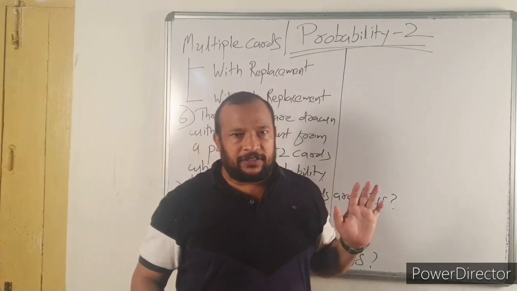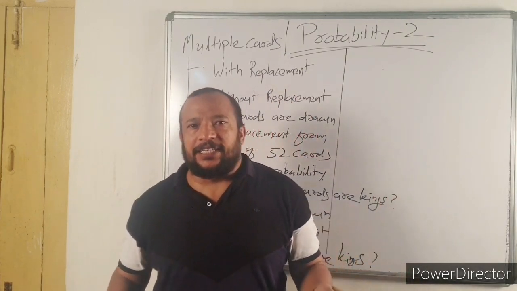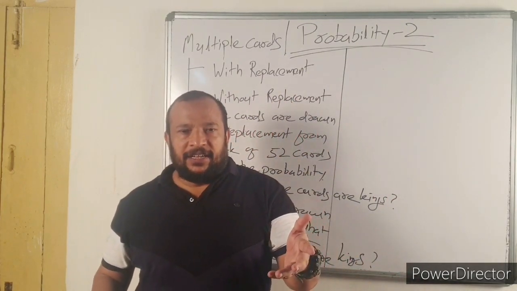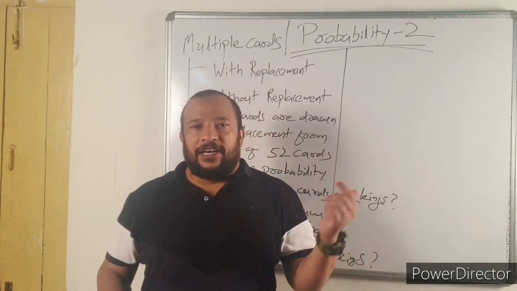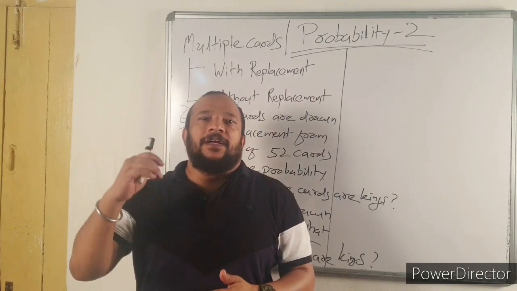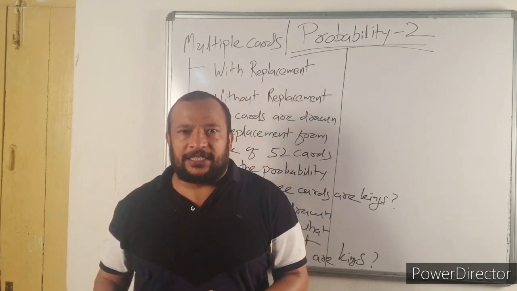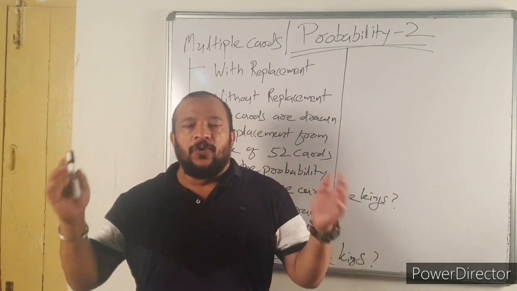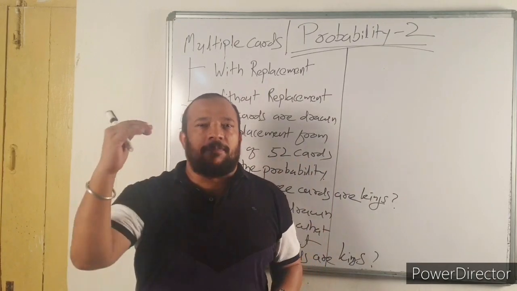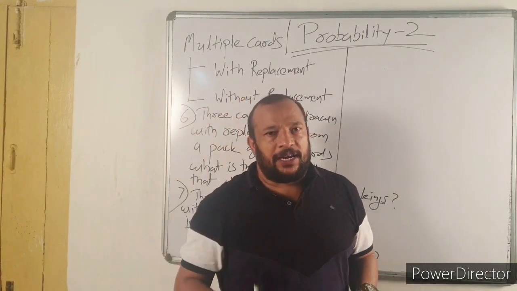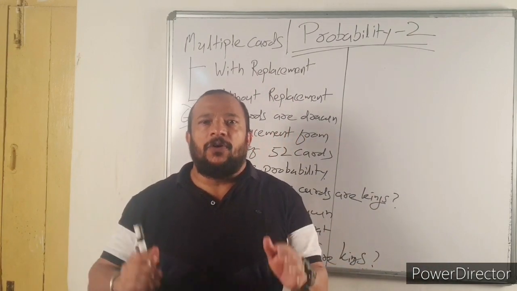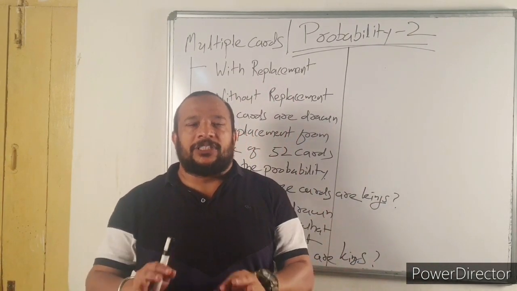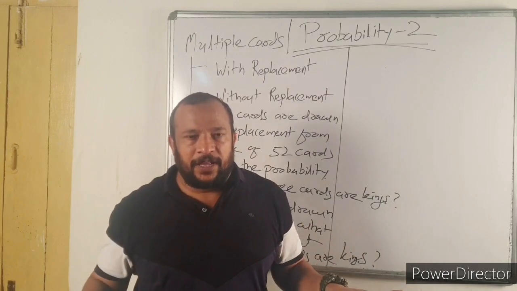Suppose a card is drawn. What is the probability that it is a queen? Now the total number of queens is 4, divided by the total number of cards, that is 52. Number of favorable events divided by total number of events, 4 by 52, that is 1 by 13. So single card is very easy.